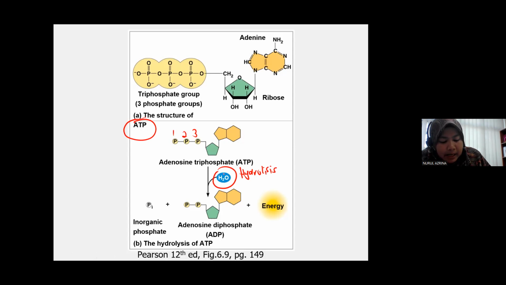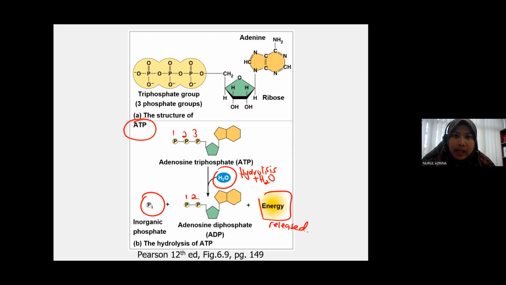You can see it adds water during the process. So ATP will be broken down into ADP. Now you can see it has only 2 phosphates plus this inorganic phosphate, and the process releases energy. So the product is ADP plus inorganic phosphate.